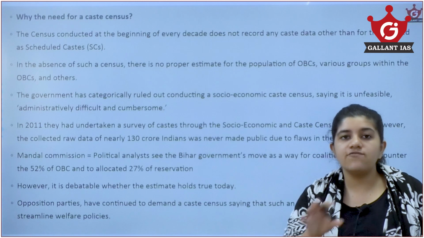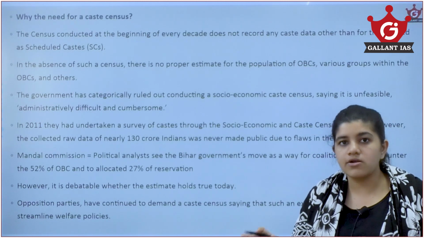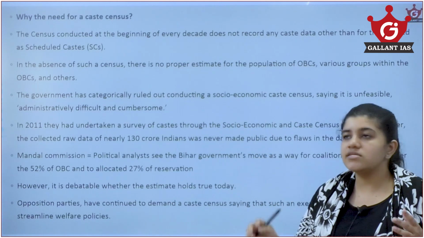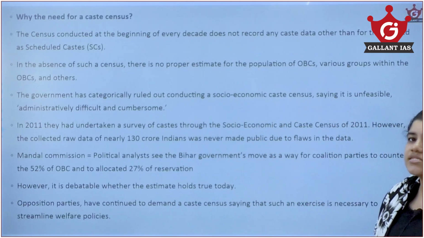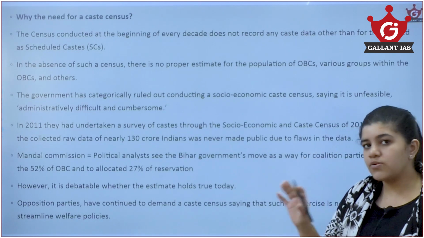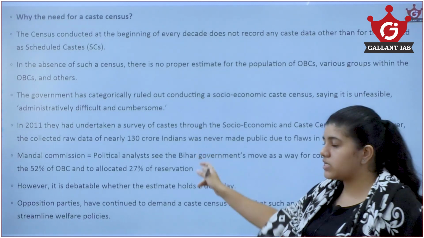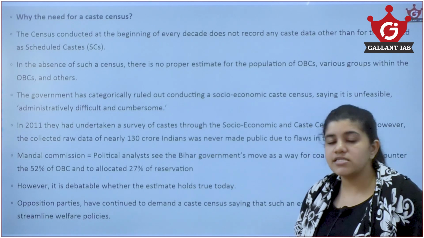Every 10 years, every decade we do a census, but this census doesn't have any caste-based survey at all. Because the government states that this socio-economic caste census is more hectic and it takes a lot of time, they need a lot of resources, so they don't take it. But in 2011, the center actually conducted a caste-based survey, but they never released the report either.